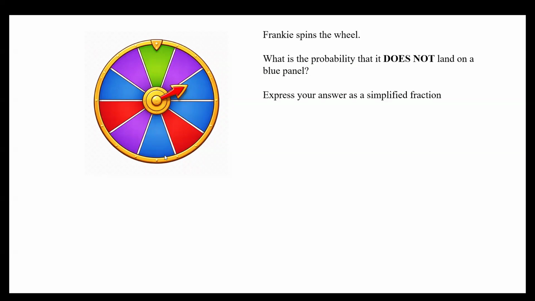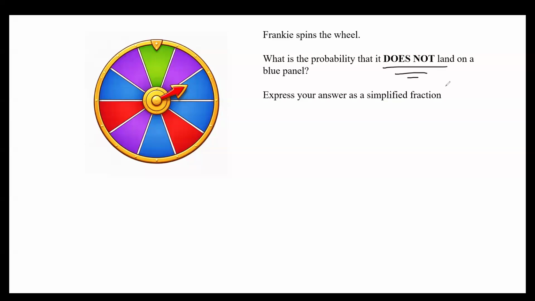So I got the answer 2/5, no, and hold on. That's not what you said. Oh, what did you get? 3/5. Perfect. I got the answer 3/5, and I got that answer because it says what is the probability that it does not land on a blue panel.